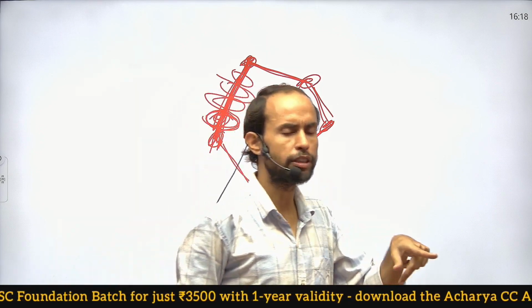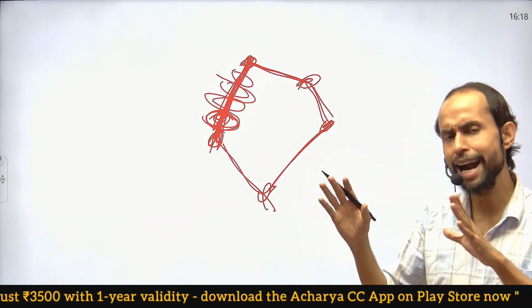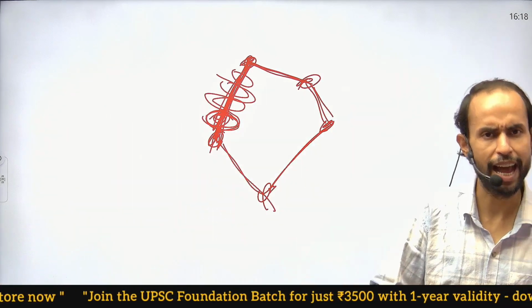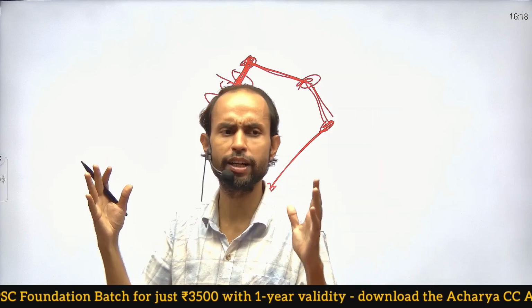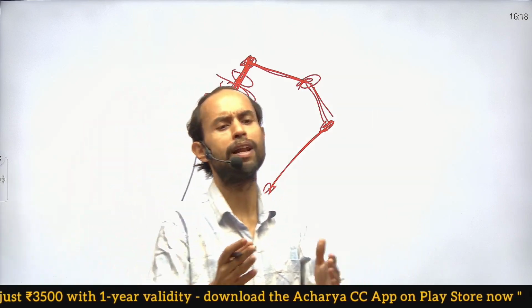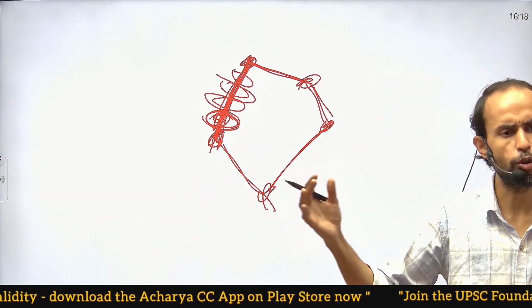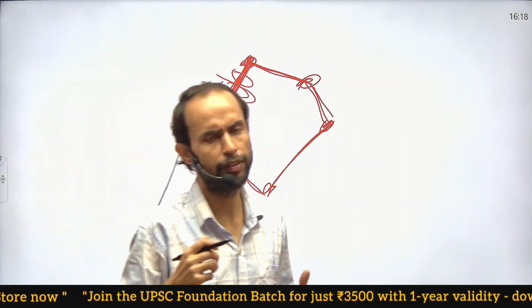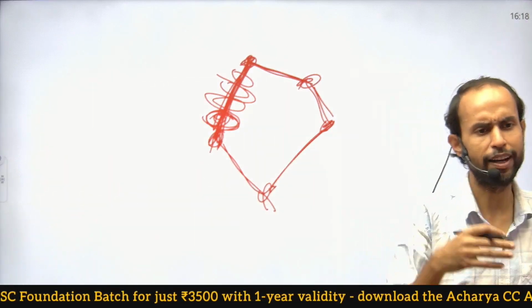Schedule 9 was about certain land tenancy reforms. Land tenancy reform means abolition of zamindari, acquisition of land, where the government was trying to take over land. Government was trying to take or acquire the land. So certain acts were passed with regard to the abolition of zamindari as well as land reform.